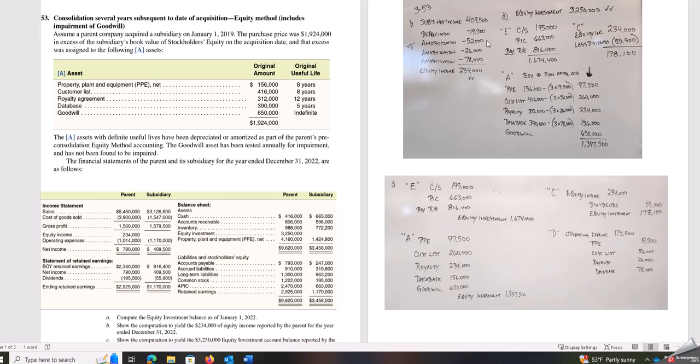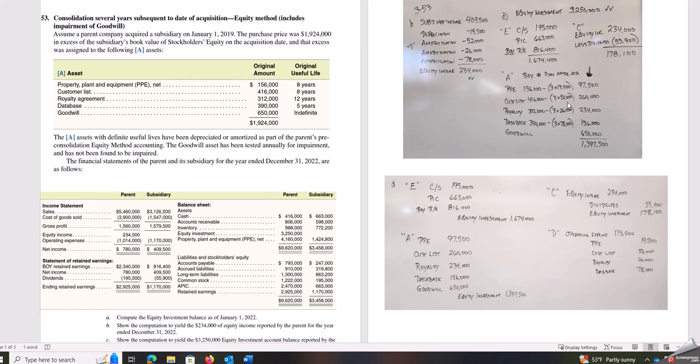So when you subtract all of those out, you are reconciling the sub's net income to the equity income that the parent shows on their books, and we've double checked it and we're good. Then C says, okay, now reconcile out the equity investment. So show what's in the $3,250,000.